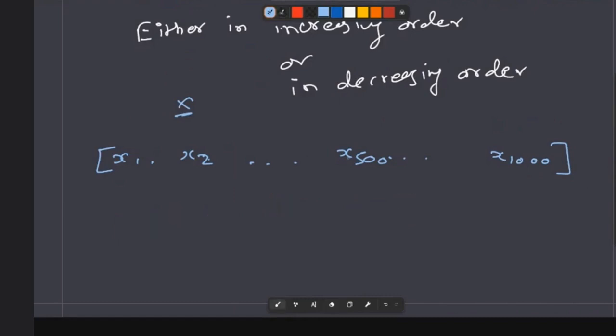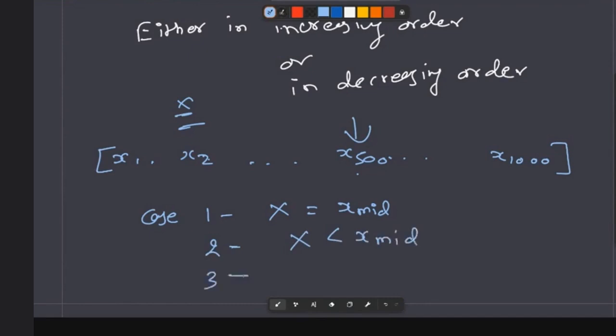What we can do is find the middle element, say x500 is the middle element, and then compare our X with this x500. Now there are three possibilities. Case one: capital X is equal to x of mid. Then we have found our element, no issues. Otherwise, capital X is smaller than x of mid. The third possibility is X is greater than x of mid.